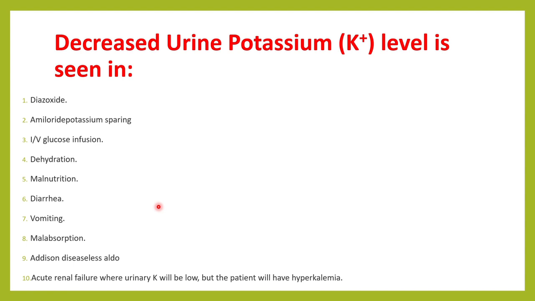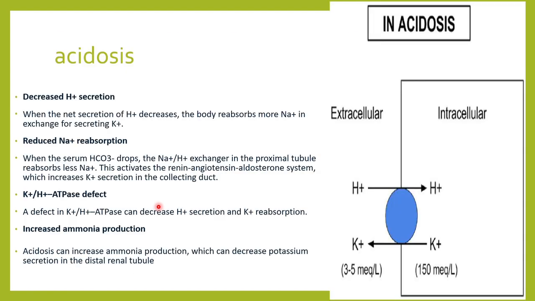Whenever there is vomiting, when there is malabsorption, Addison's disease, when there is aldosterone deficiency, what happens? There is decreased excretion of potassium. And in acute renal failure, where urinary potassium will be low, that time also the patient can have a decreased urine potassium.